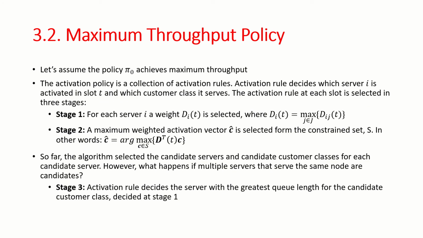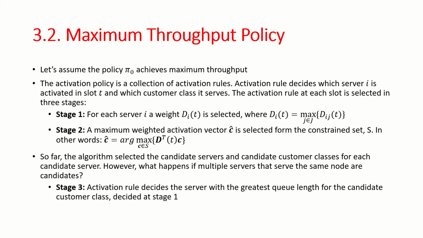Let's state the maximum throughput policy. Let's assume the policy pi sub 0 achieves maximum throughput. The activation policy is a collection of activation rules. An activation rule decides which server I is activated in slot T and which customer class it serves. The activation rule at each slot is selected in 3 stages.